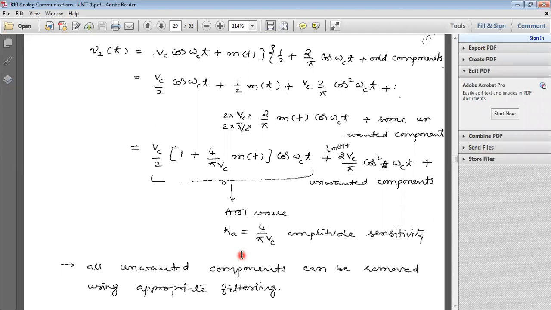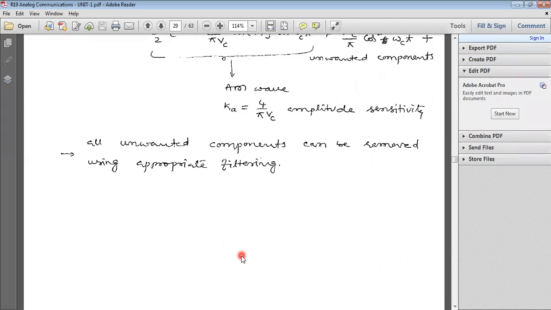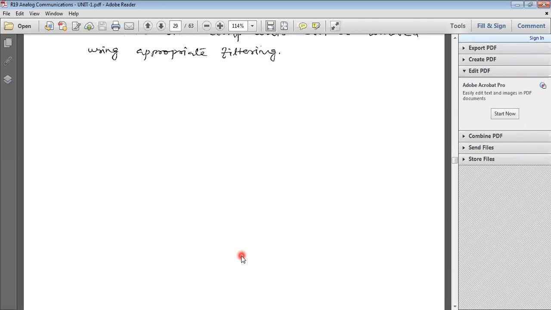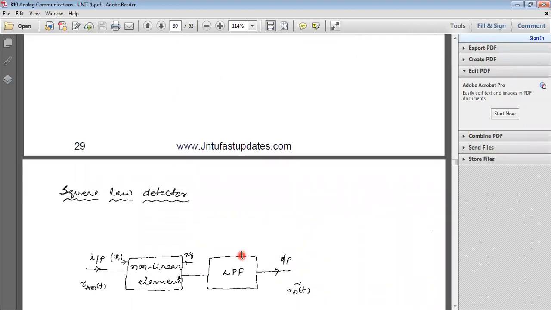Where are these modulators placed? These modulators are placed at the transmitter side. Again, at the receiver side, to recover the message we use demodulator circuits. Demodulators are also called detector circuits. In the next class, I will explain the detector circuits.